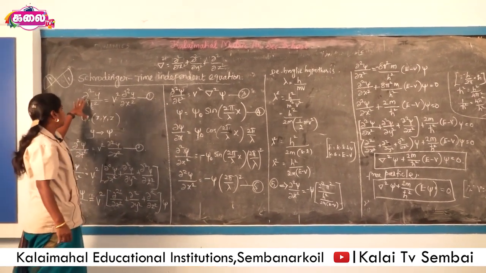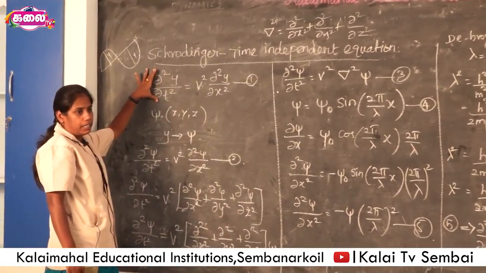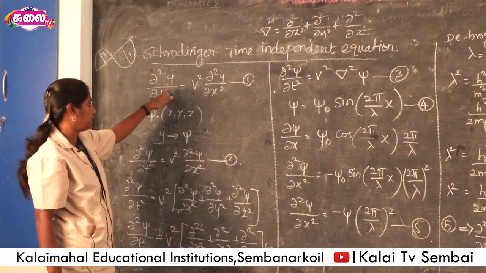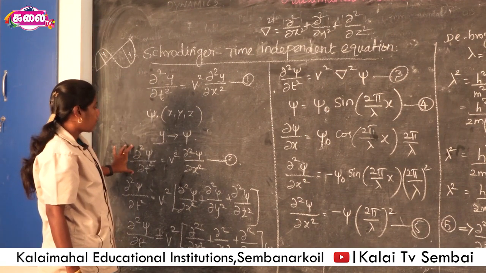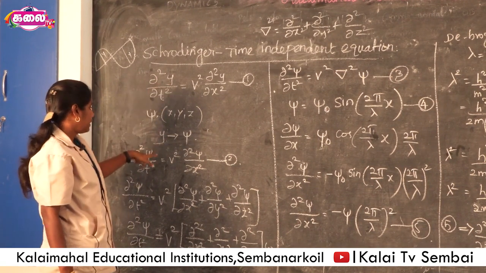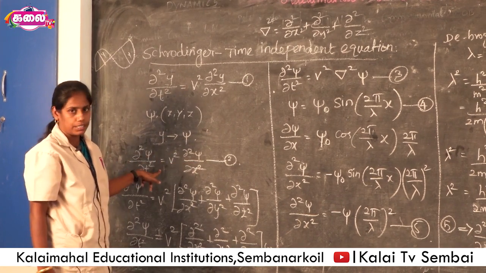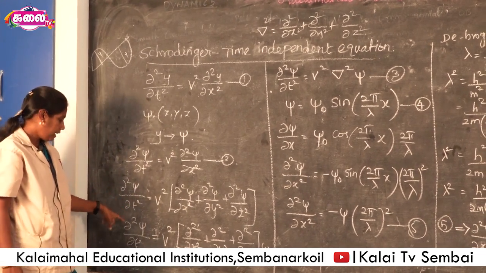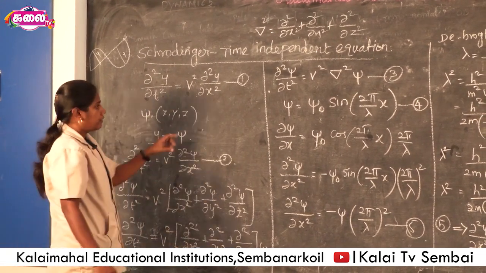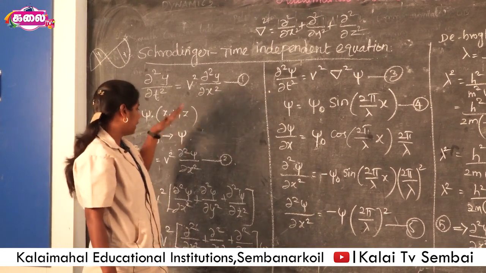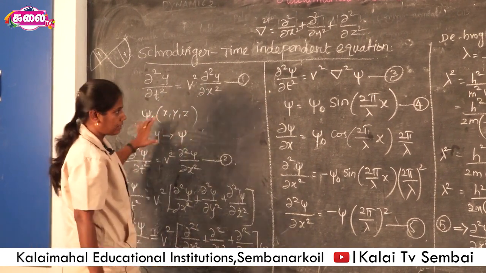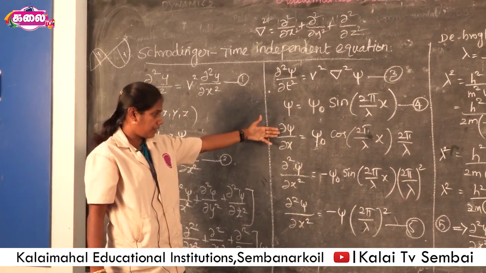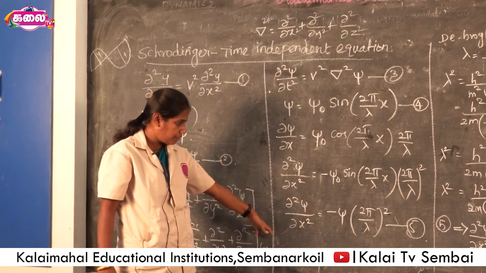To recall, first we write the mathematical expression for a macro particle in classical mechanics. Then this equation is written for quantum mechanics, where we substitute psi instead of y. So we can write this as the second equation. Then this equation is written for 3 dimensions. Then the general solution of wave equation 2 is psi is equal to sin 2 pi by lambda x. This is differentiated twice and we get the solution of the fifth equation.